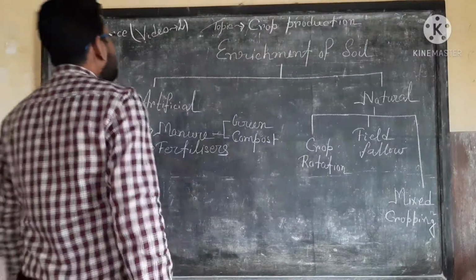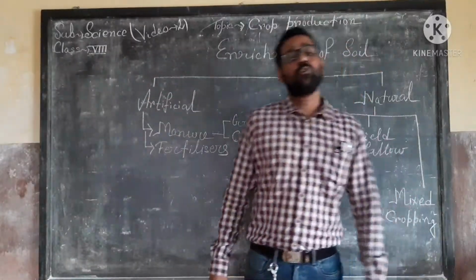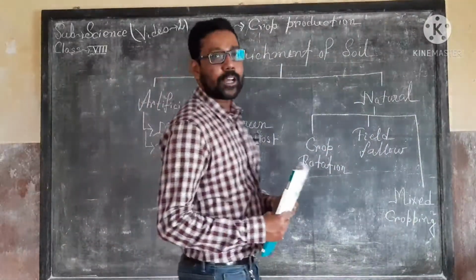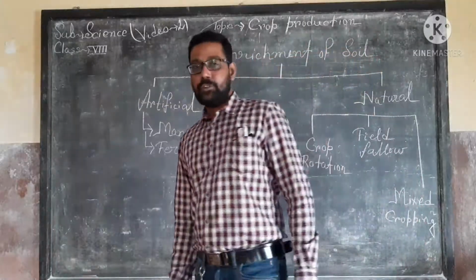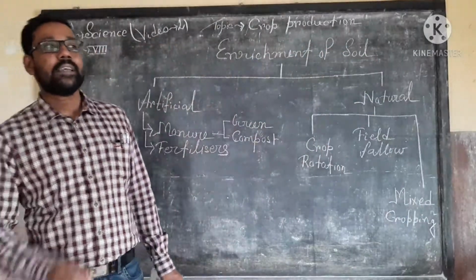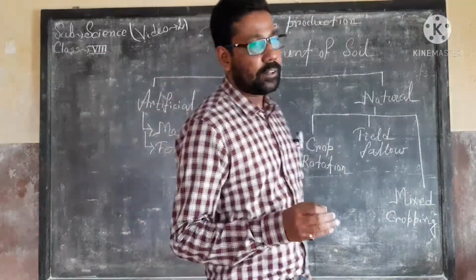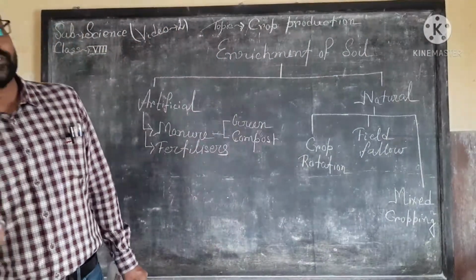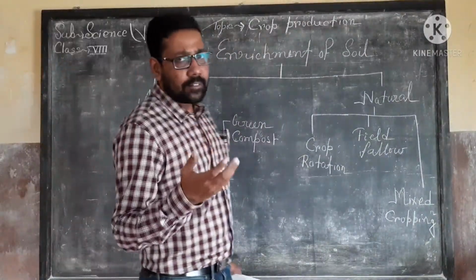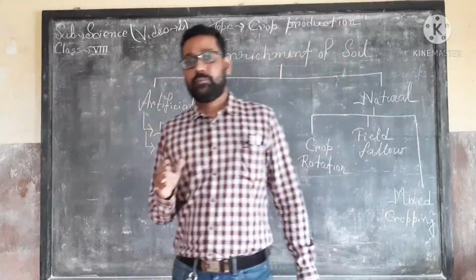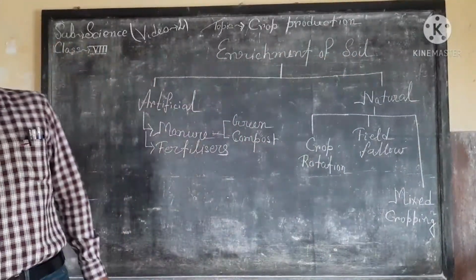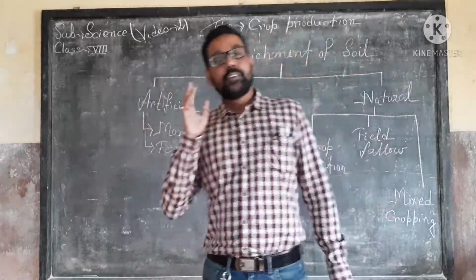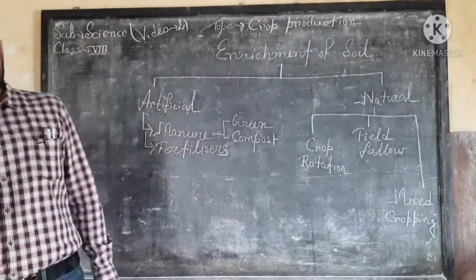Hello everybody, this is our video number 2 and also class number 2 on the same topic, crop production. In our last video, we already discussed what a crop plant is, and that a crop plant also produces some food. We also discussed the various types of crop plants, what crop production is, and that crop production depends on 7 important aspects.